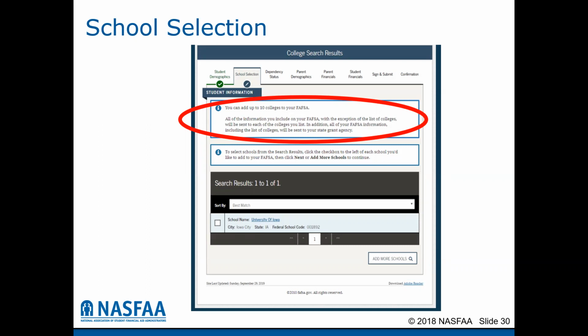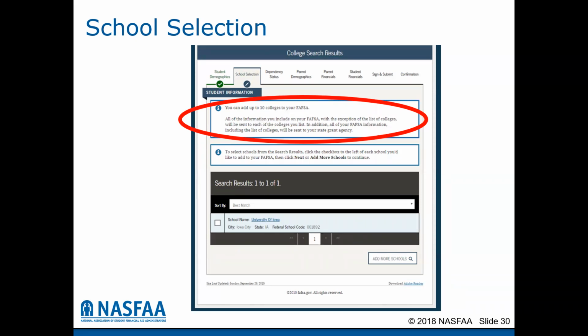If you've listed 10 and you go in and you need to add more schools, you will basically be removing a school from the school section. This does not notify the school that you've removed that you've added another school. Colleges and universities cannot see the other schools that you have listed on the FAFSA form. So it does not matter if you bump a school off, and it does not matter what order you list the schools in on your FAFSA application.